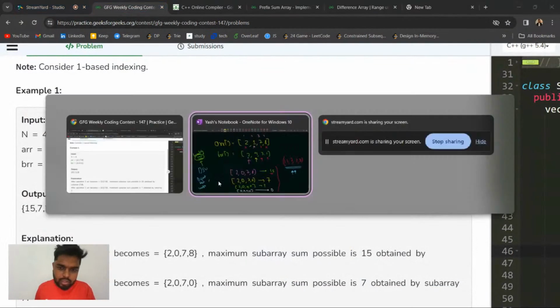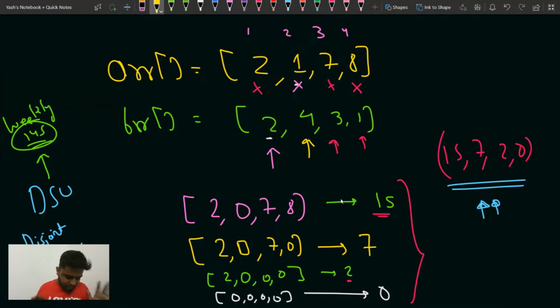So what I was trying to explain is, is the question clear? Please write clear in the chat. Are you all clear with what the question expects? After every update, you have to tell what is the sum.